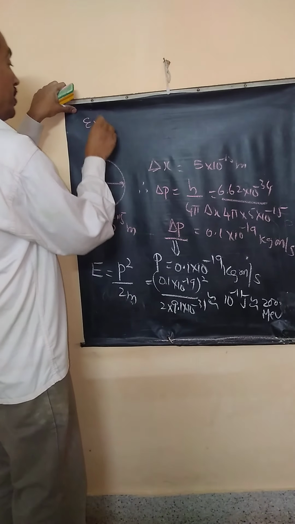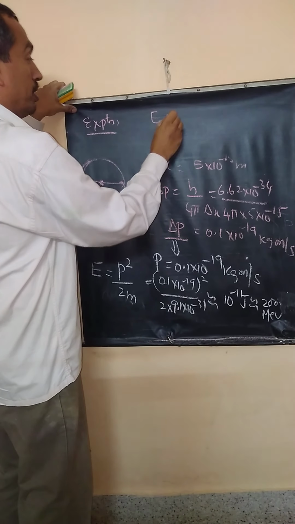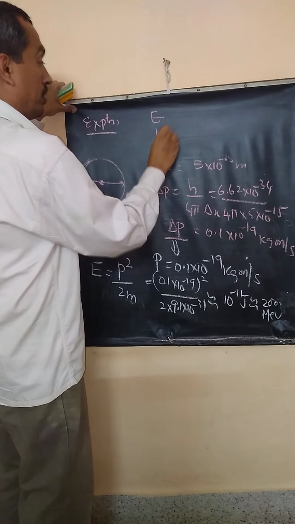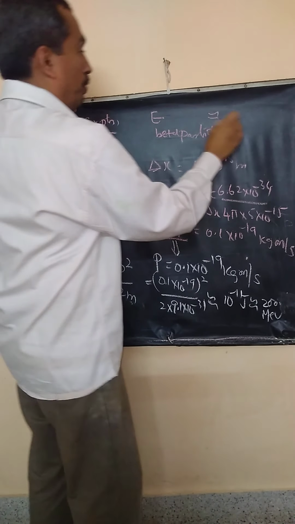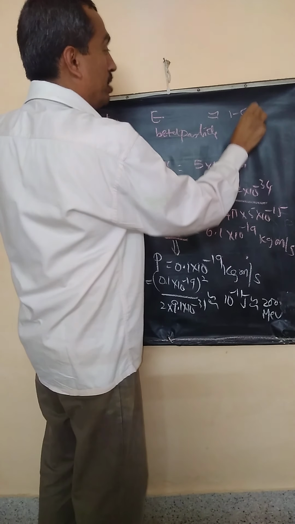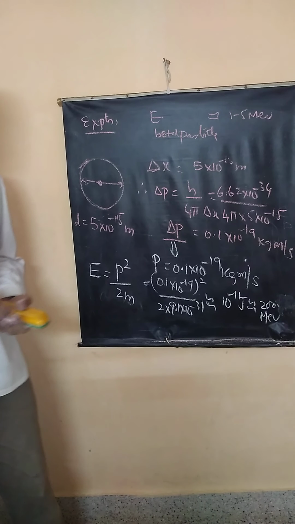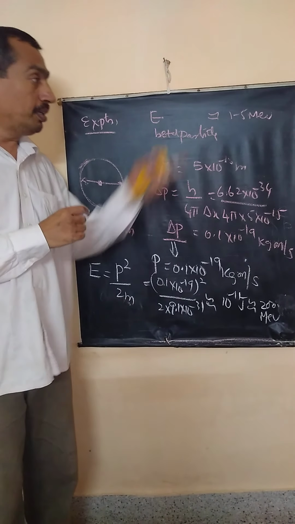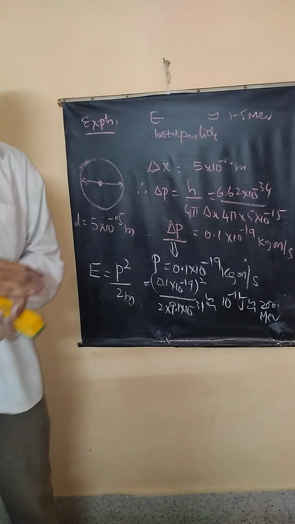Experiments show that the energy of the electrons released during beta decay, the beta particles, is a few MeV, 1 to 5 MeV, very much less than this.